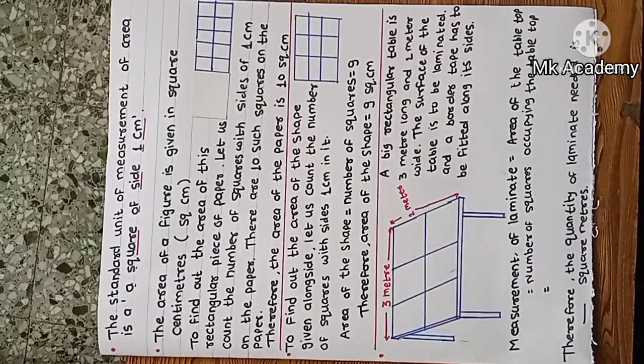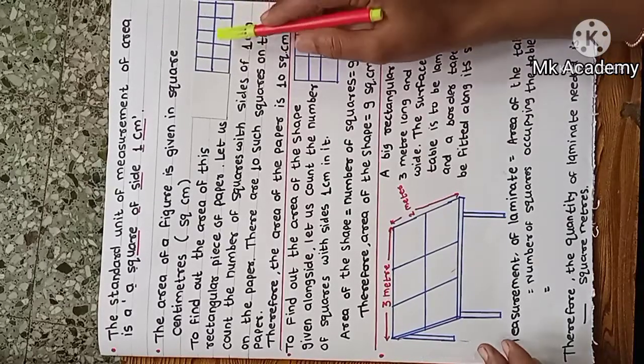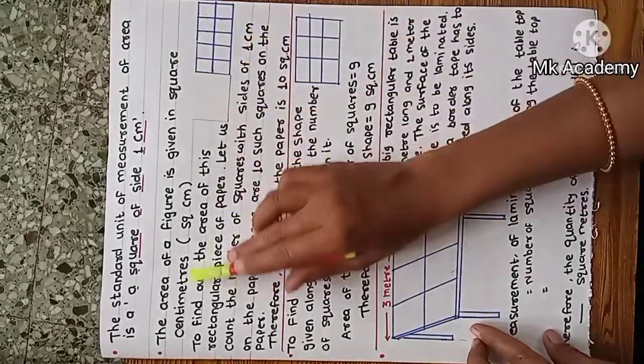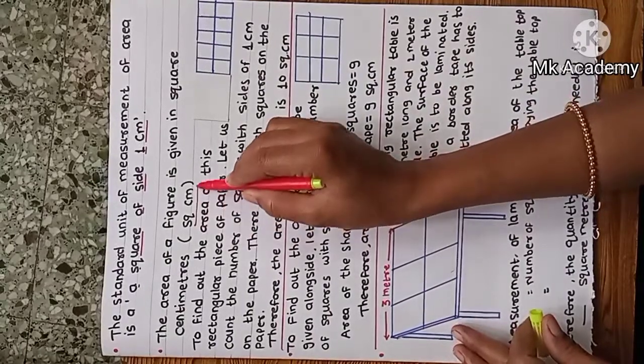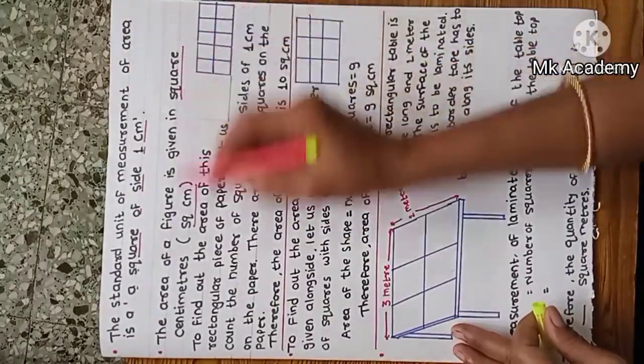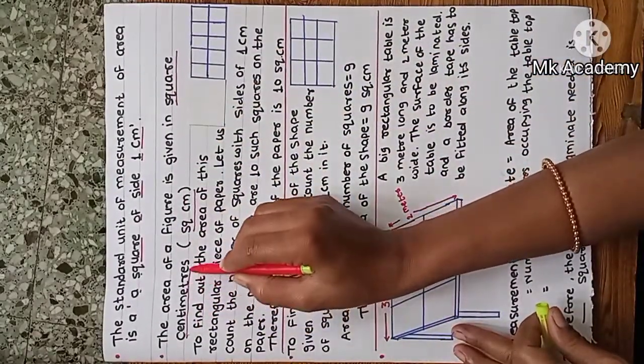The standard unit of measurement of area is the square of side 1 centimeter. This is the standard unit for measurement of area. Now see, the area of a figure is given in square centimeters, and this is written in short as sq cm. This is the short form of square centimeter.